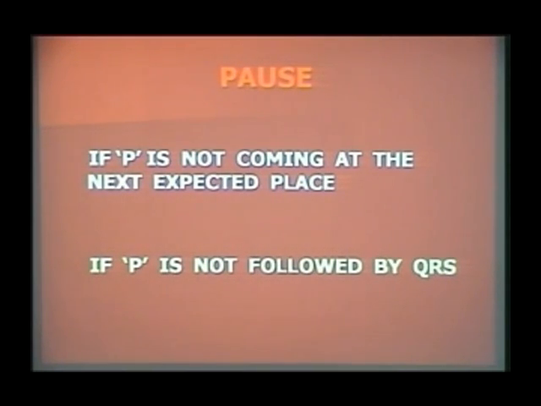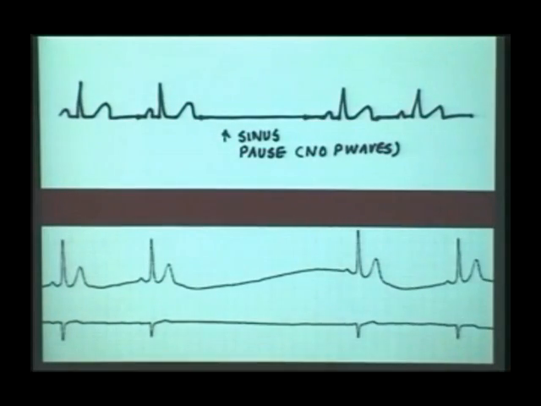So any pause you have to differentiate between these two. You can look at these two examples. Suddenly there is a place in which there is no QRS, but inside this pause you do not have any P wave. That means no sinus node activity at all. So what pause is this? Sinus pause. Here the sinus node is not producing an impulse. This is a disorder of impulse formation.